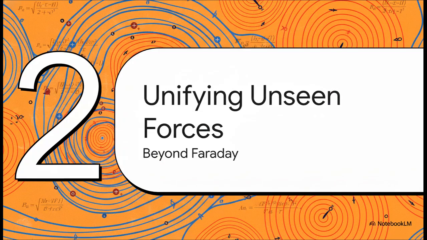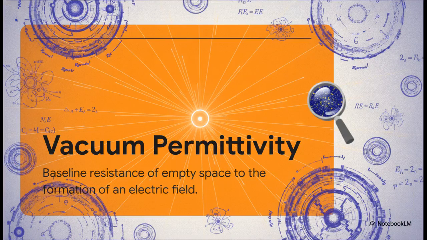Which brings us to Section 2, Unifying the Unseen Forces, Beyond Faraday's Intuition. So to really appreciate the depth of Maxwell's accomplishment, you have to look at how empty space reacts to raw electrical forces. And the crucial starting point here is grasping vacuum permittivity. This constant, epsilon naught, isn't just some abstract number on a chalkboard. It dictates exactly how many electric field lines come out of a charge of a specific magnitude. It is the literal, measurable strength of electricity in the absolute vacuum of space.